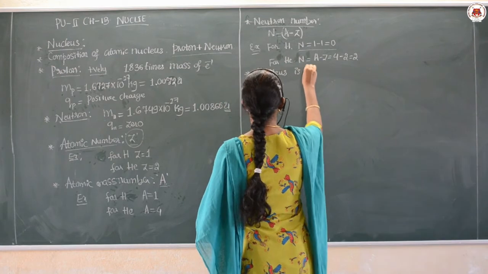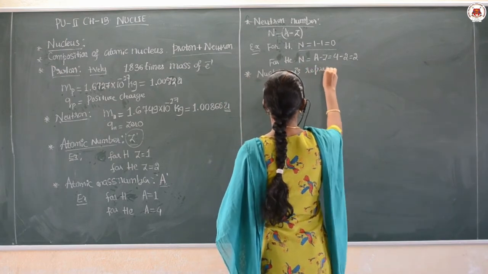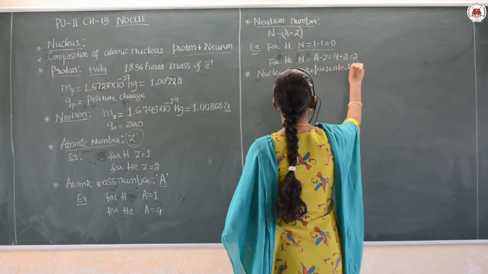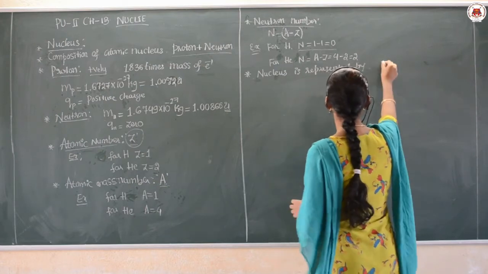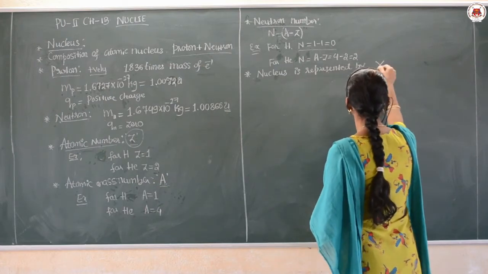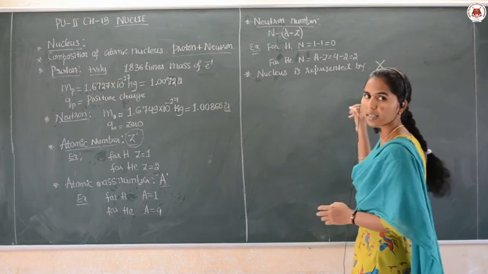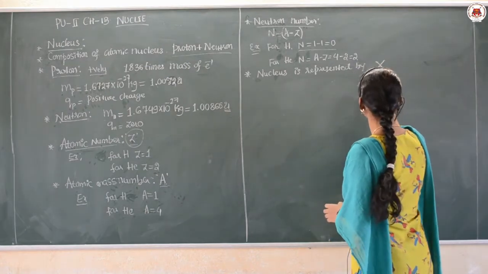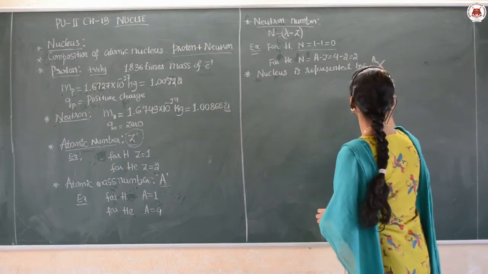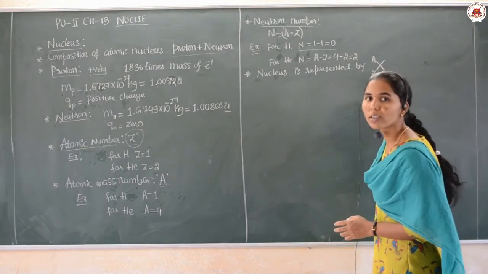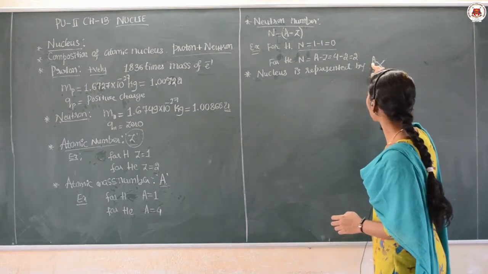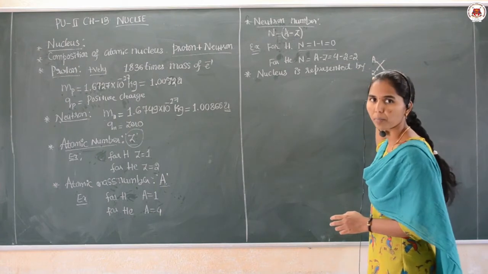the nucleus is represented by a letter X here. Then if you use the letter X, how to represent that? It can be represented like this. Here X means the nucleus of an atom, A is the atomic mass number, Z is the atomic number.